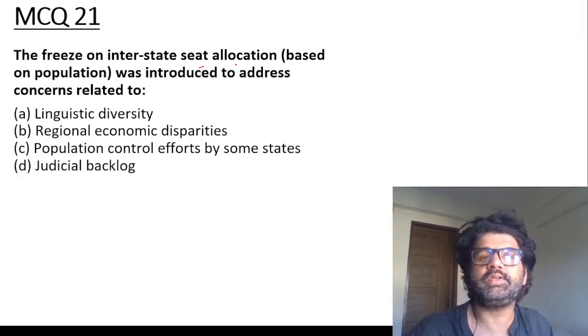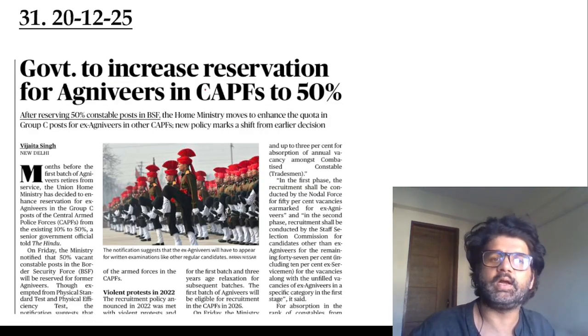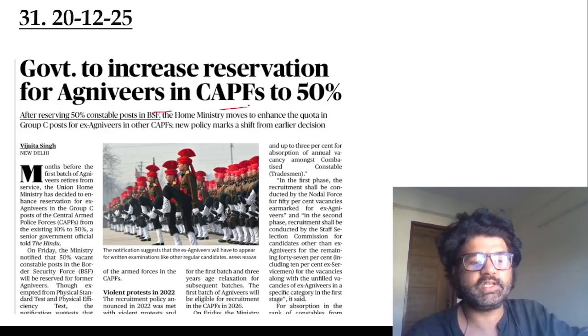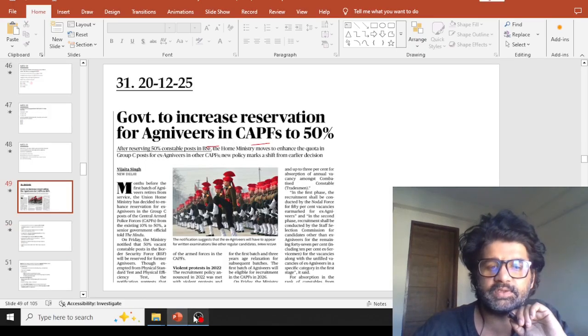Freeze on interstate seat allocation based on population was introduced to address concern related to population control efforts by some states. Next, government to increase reservation for Agniveers and CAPFs to 50%. Agniveer people came via this Agnipath scheme.